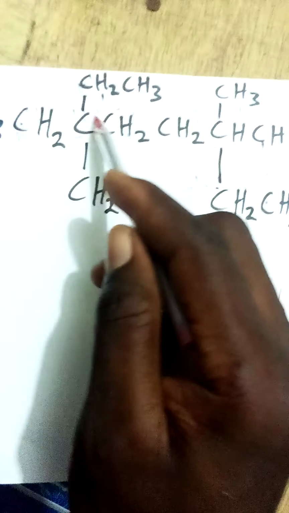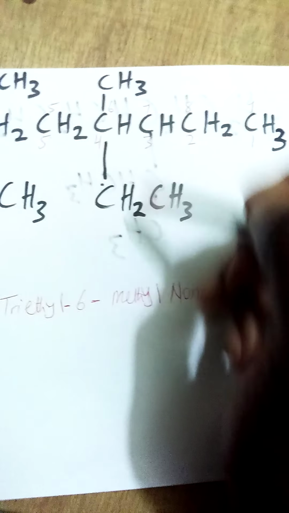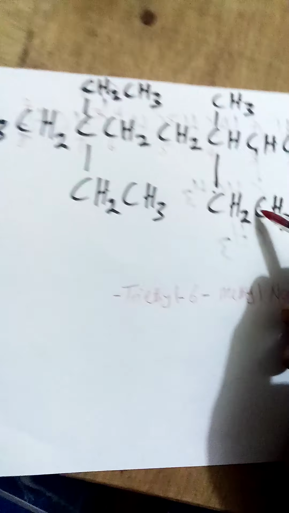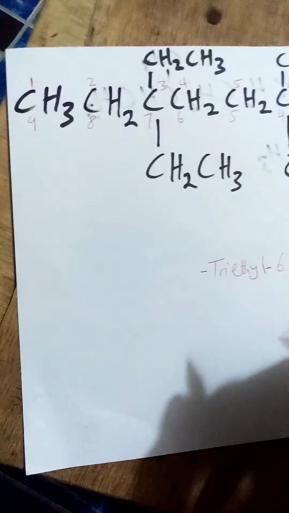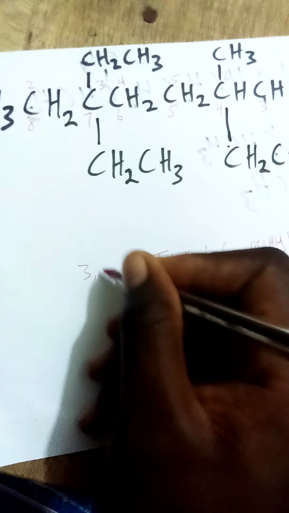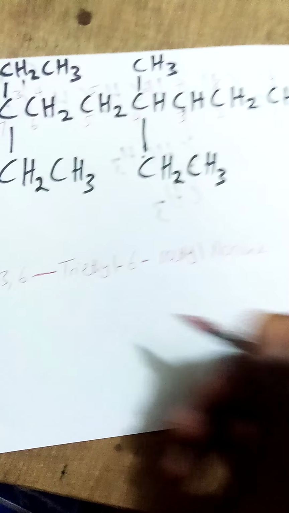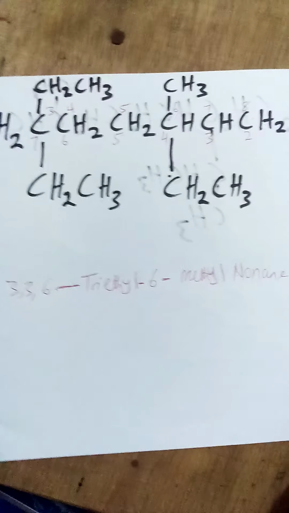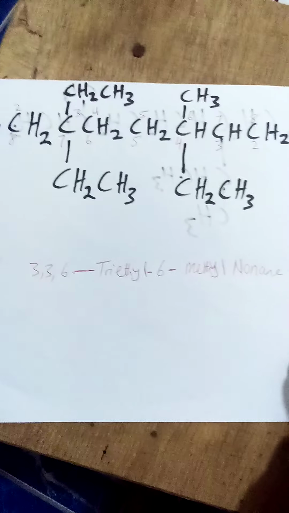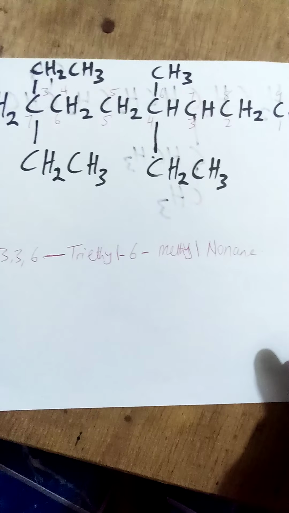Okay, so this 3, 3, because there are two ethyls bonding, you can say 3, 3, and two of the threes have to be taken. You have 6, and that ethyl here, so 6. So you can say 3, 3, 6. Triethyl 6 methyl: 3, 3, 6 triethyl 6 methyl.